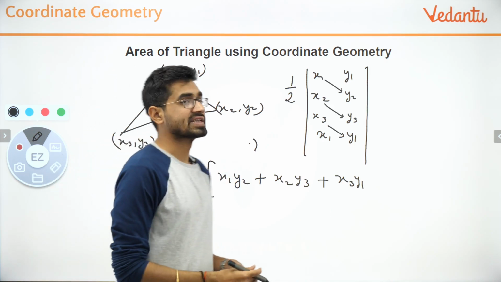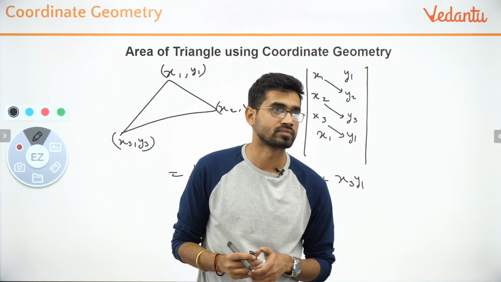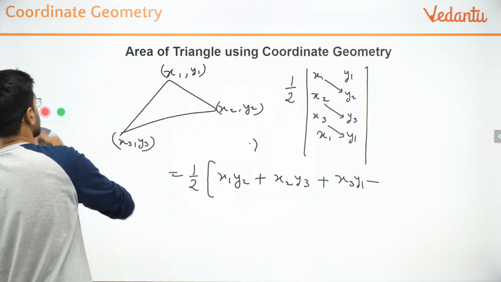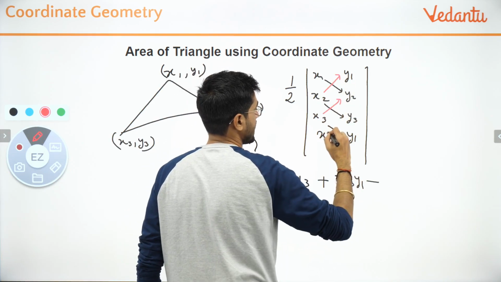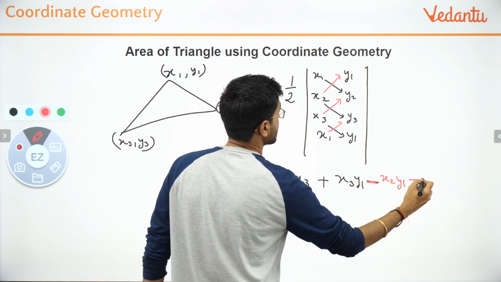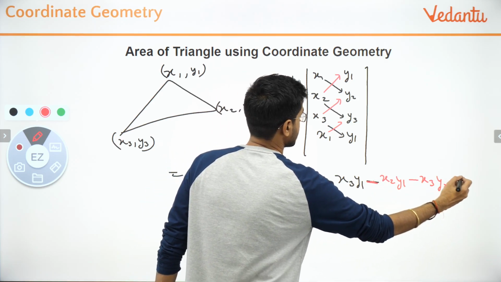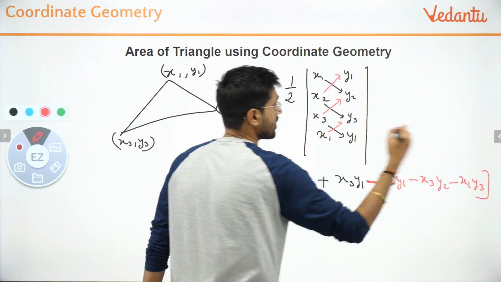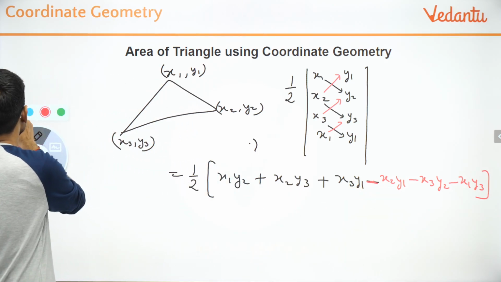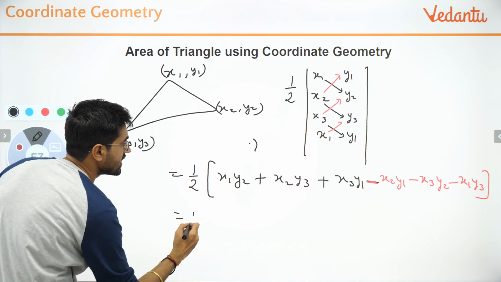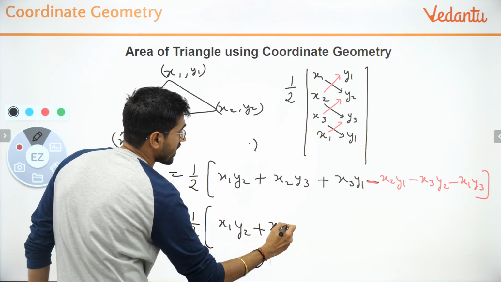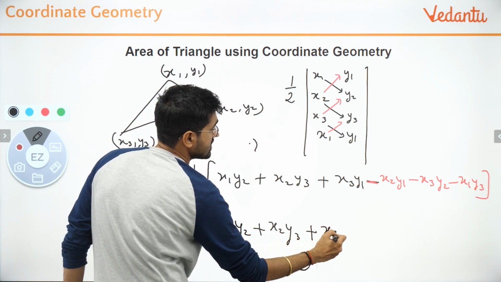Now going up is negative, but what if I take negative common? So let's write negative, and you're going up. So going up, and going up. So basically you're writing this minus x2, y1 minus x3, y2 minus x1, y3, and you're packing it. Now we will not remember this way, we will actually remember it this way. You will actually remember it this way. x1, y2 plus x2, y3 plus x3, y1.